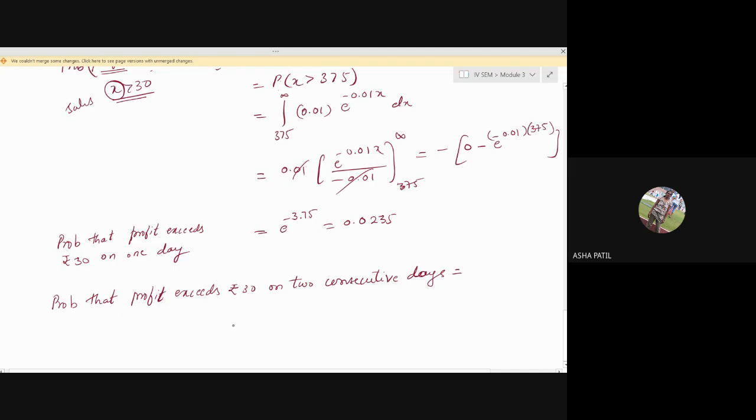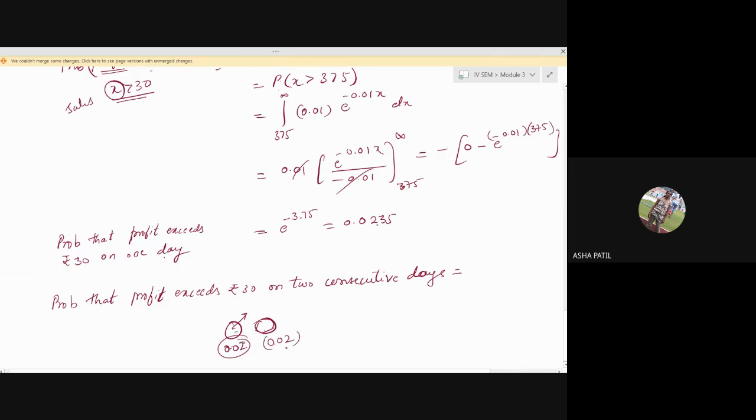See, 2 days. On first day, profit has to exceed. What's the probability that on the first day, profit has to exceed rupees 30? It is some value, and that's 0.0235. Again, on the next day, you want the profit to exceed 30 rupees. Again, the probability is 0.0235 here also.